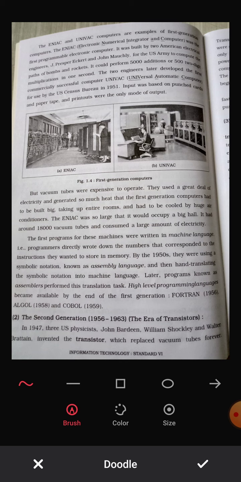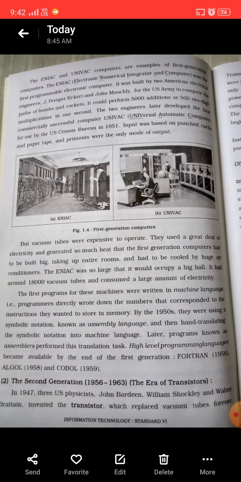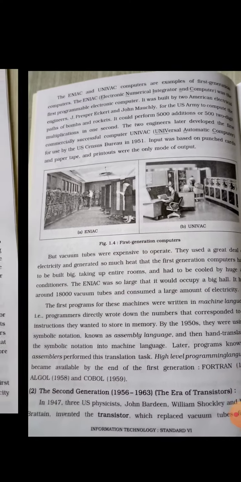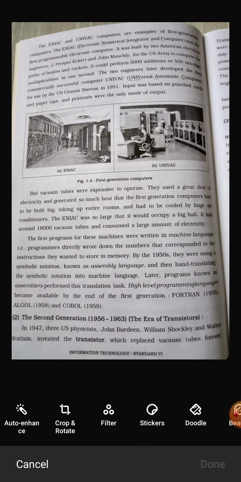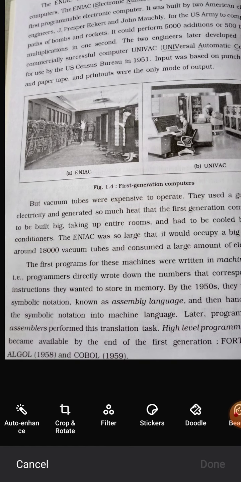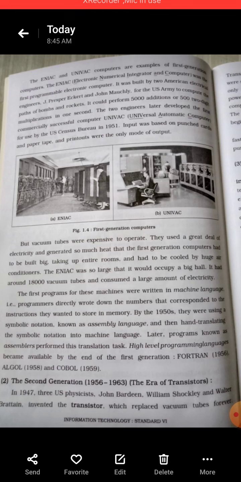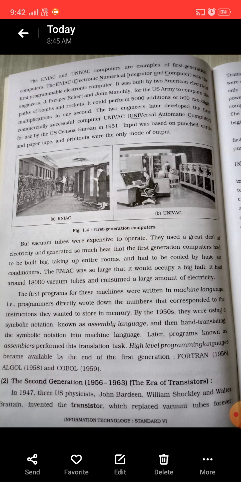It is a machine, a first generation computer. Here the names are given: John Mauchly and J. Presper Eckert. They introduced this machine. Which machine? The ENIAC.